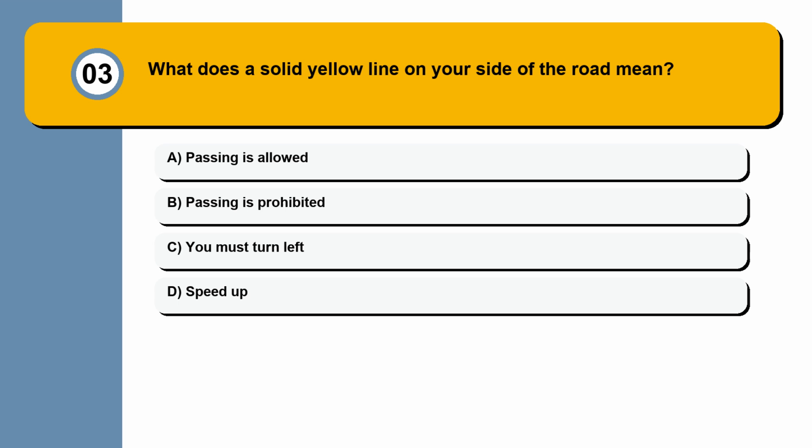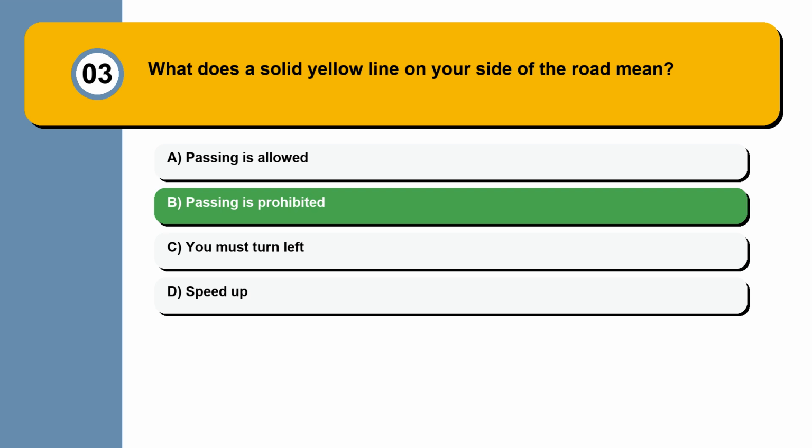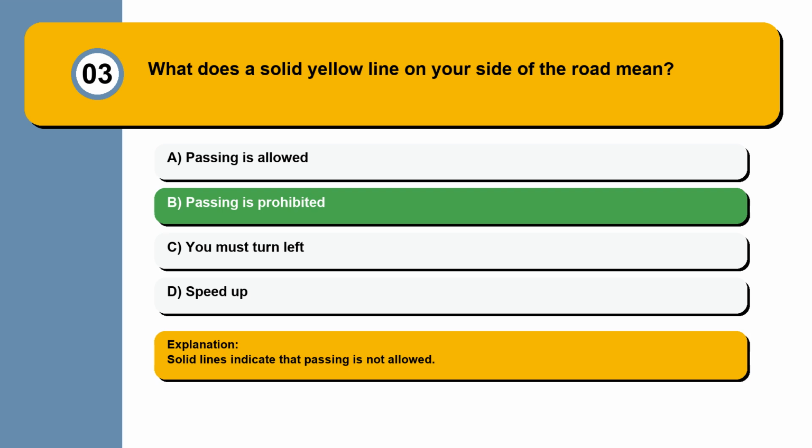Question 3. What does a solid yellow line on your side of the road mean? Passing is allowed. Passing is prohibited. You must turn left. Speed up. Solid lines indicate that passing is not allowed.